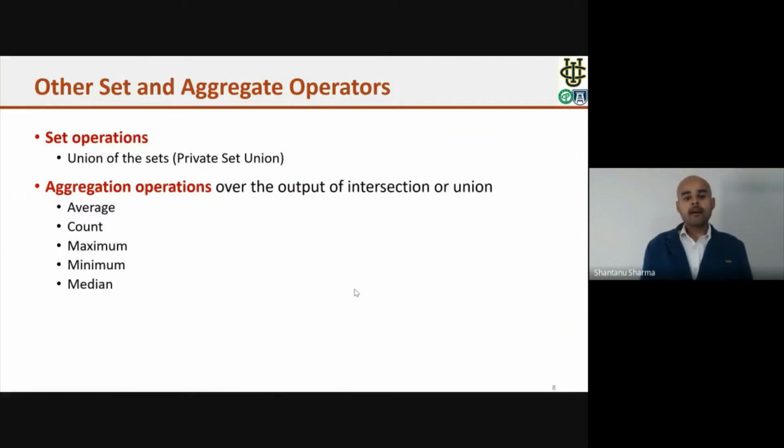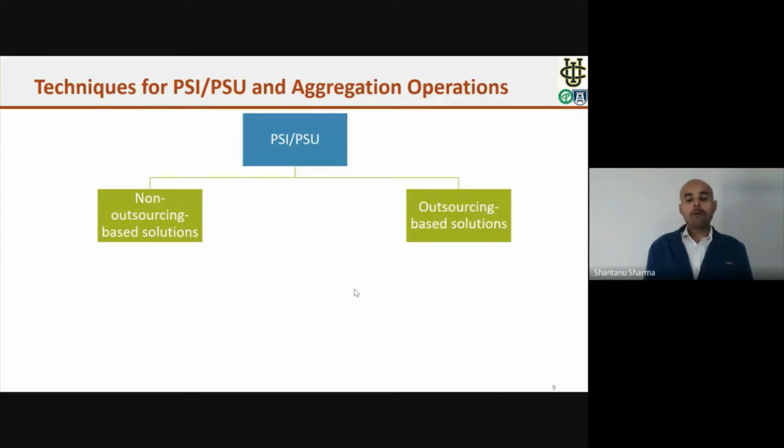There is another aggregate set operation, that is private set union, and there are several other aggregate operators such as average, count, maximum, minimum, and median. Moreover, several techniques have been developed in the past for PSI and PSU operation, and some of them also support aggregate operation. These techniques can be classified into two broad categories.